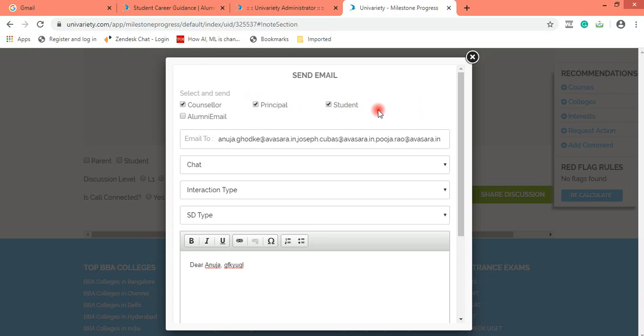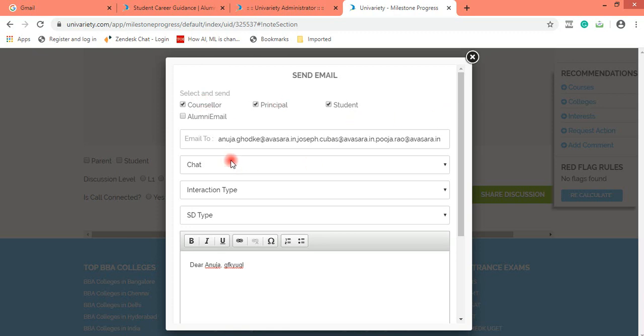If the student has updated the parent contact details, even the parent tab would be visible, and then you have to click on the parent tab as well. So again, counselor, principal, student and parent, these are the four people to whom your share discussion needs to be marked mandatorily, so they need to be selected.